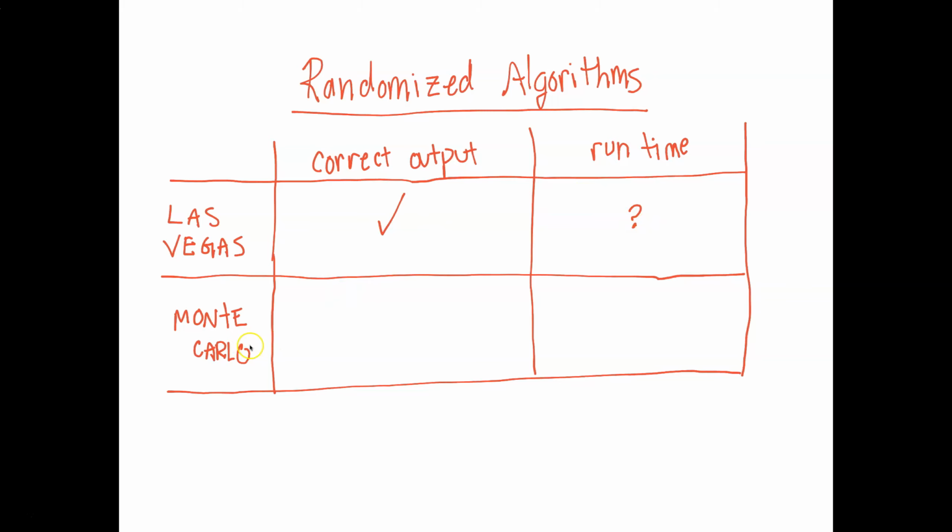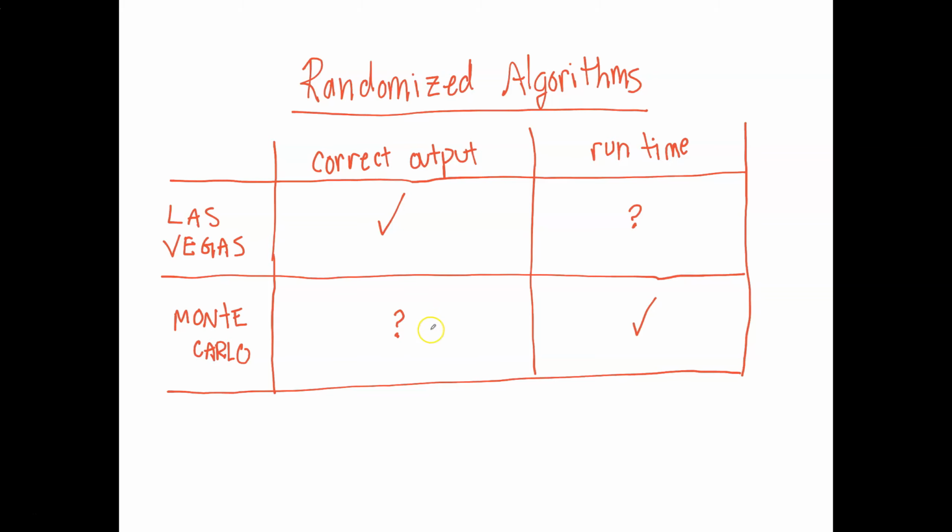With the Monte Carlo style randomized algorithm, we can guarantee that the runtime will be some function, that it will always be linear or n log n, but we gamble a little with the output. It might not be correct. Maybe we can show that 99% of the time you get the right output, but there's a small sliver of a chance that you would get the wrong output. And sometimes this is good enough.